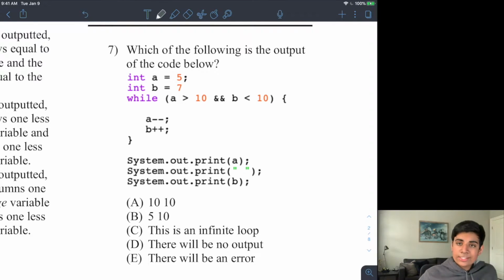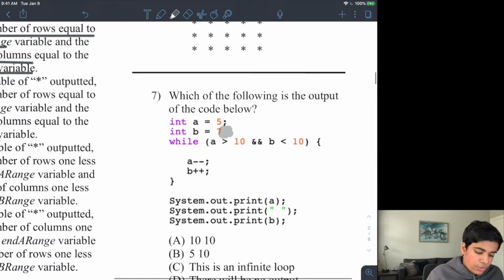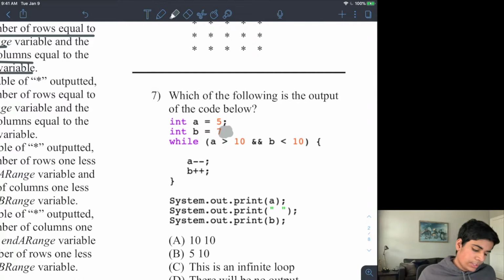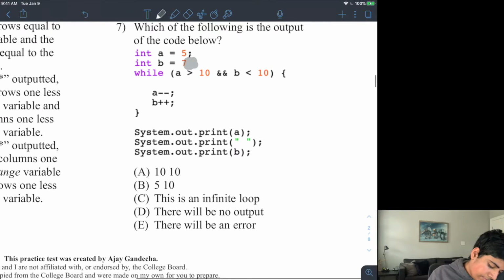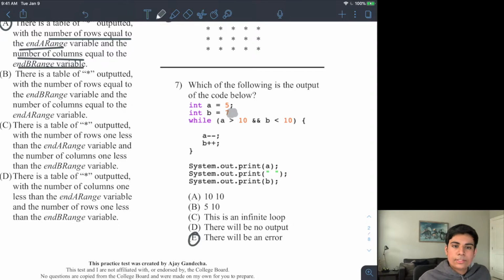And after further investigation, you may find that after B, there is not a semicolon. There's a missing semicolon. Because there's a missing semicolon, Java is not going to like it, and therefore there's going to be an error when this code is run.